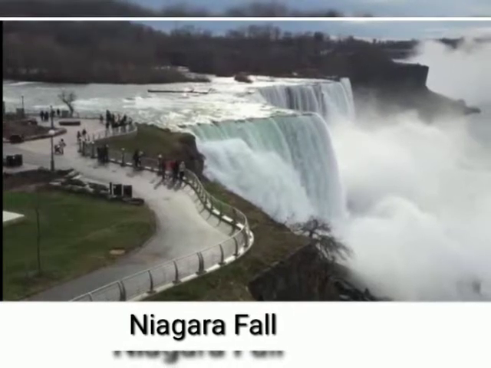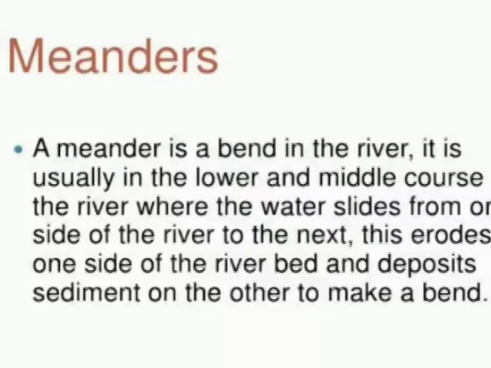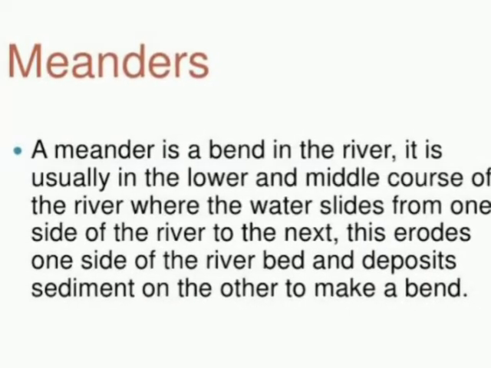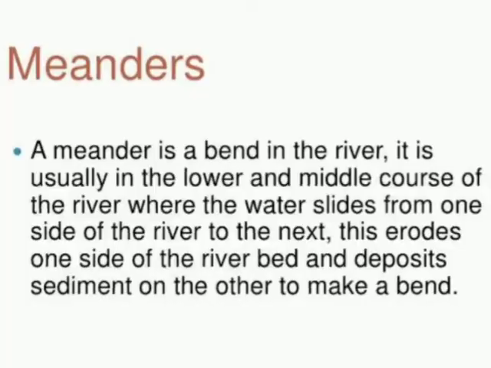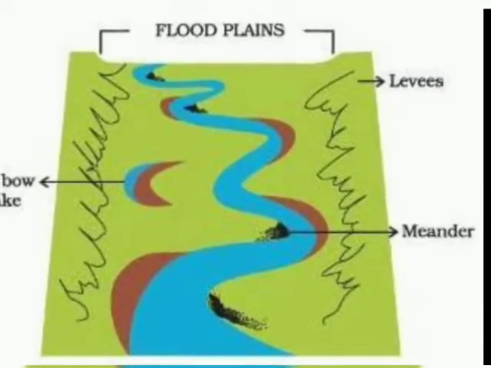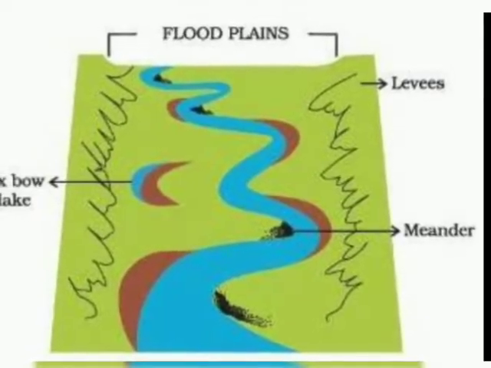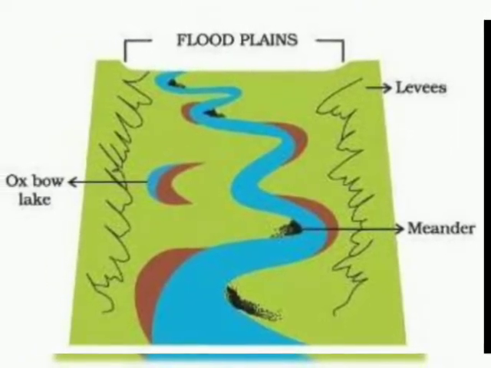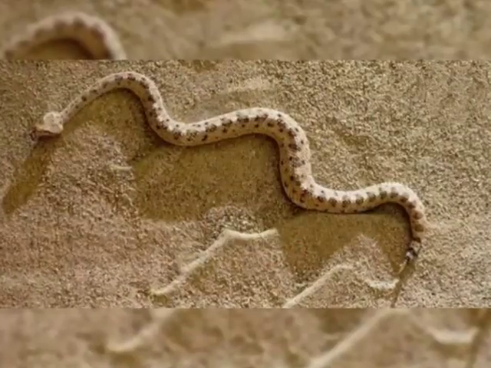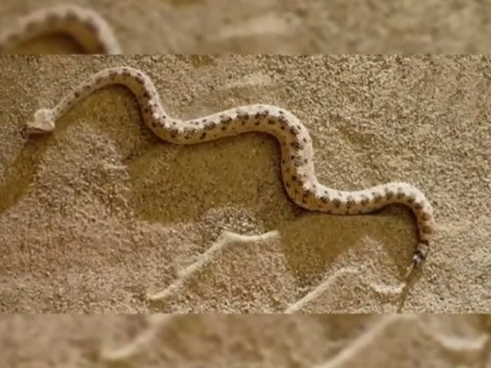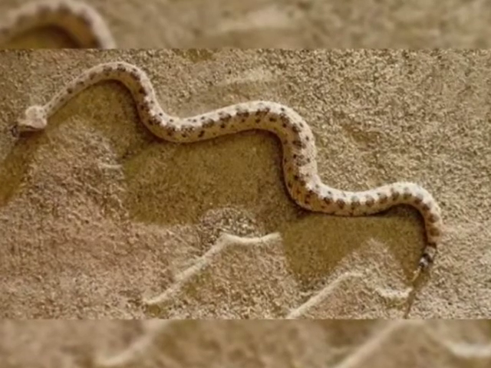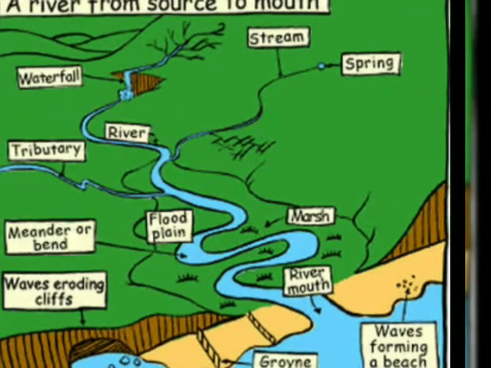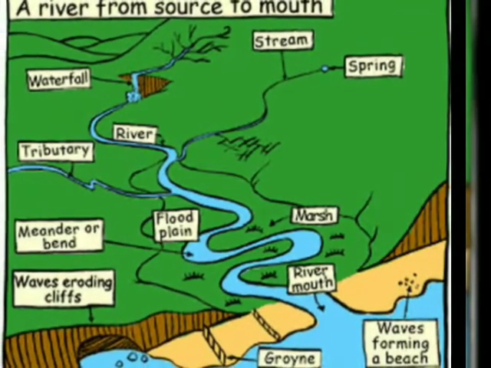Meander. When a river flows in plain surface areas where it gets less sloping land surface, in that condition, instead of moving in a straight direction, the river starts moving in left and right directions. So that is known as a meander. For example, if you see how a snake runs from one place to another, in the same way a river also moves, it does meandering. It means that the river bends.